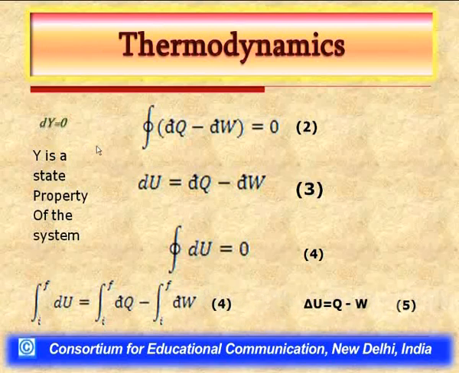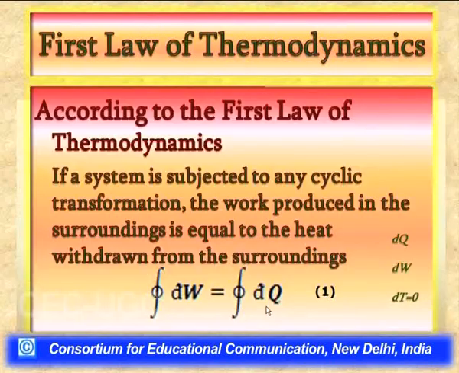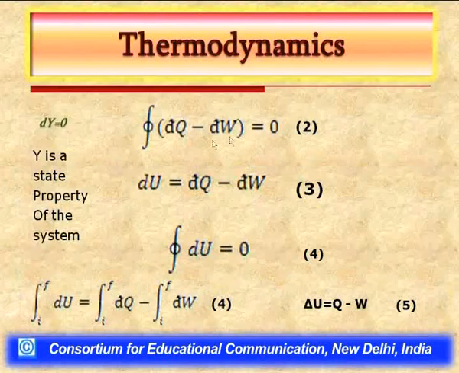If it is true, then we can look for rearrangement of our equation number 1, which is nothing but saying that cyclic integral of work effect equals cyclic integral of heat effect. Now, we take the cyclic integral of work effect from the left hand side to the right hand side and rearrange the equation.